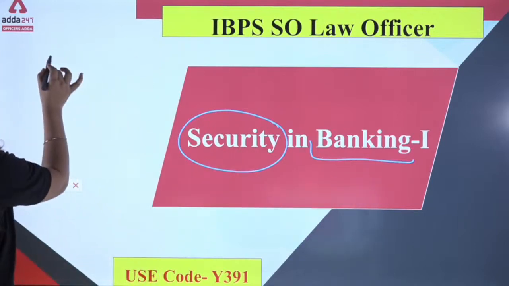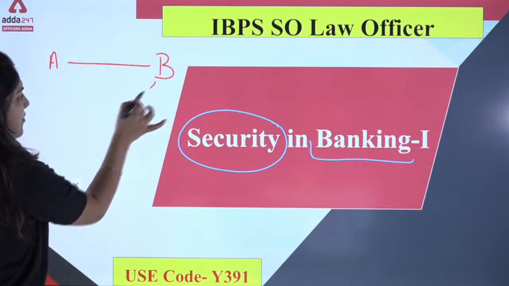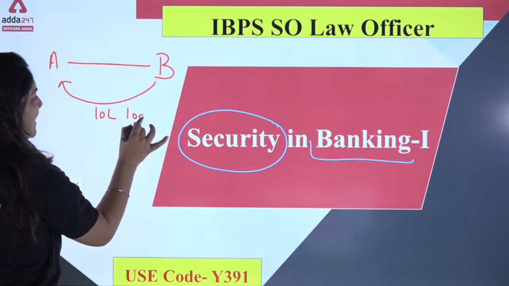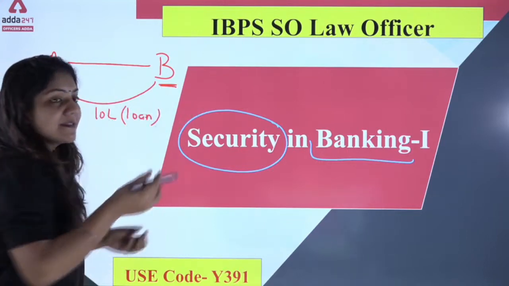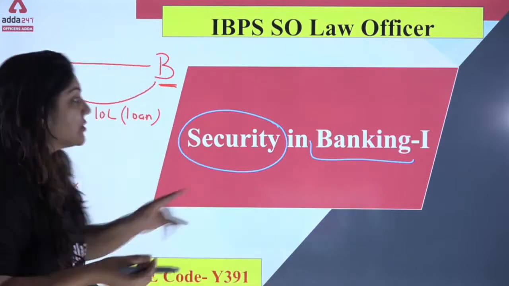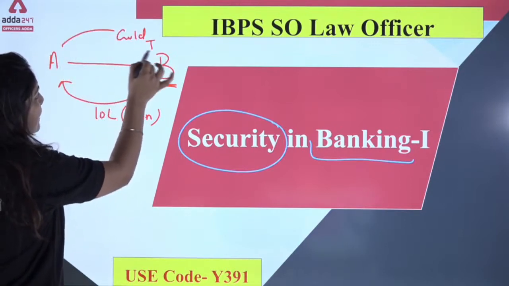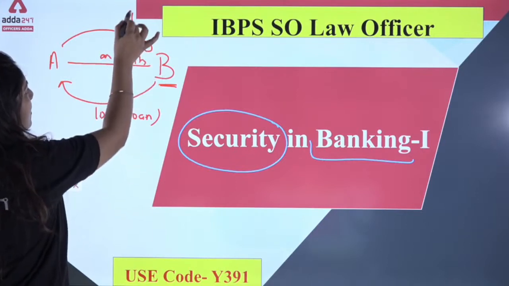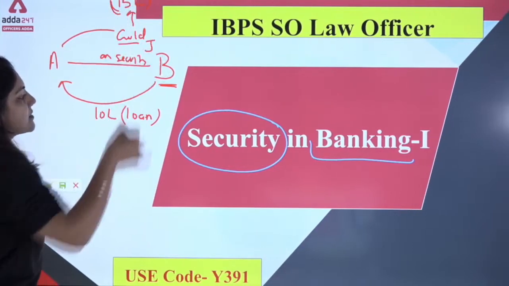Now, security. Suppose this is person A, this is person B. Person B has given a 10 lakh loan to person A. Now this person B is demanding something as a security. What is the purpose of security? Suppose A had given gold jewelry as a security, and the cost of this gold is 15 lakh.